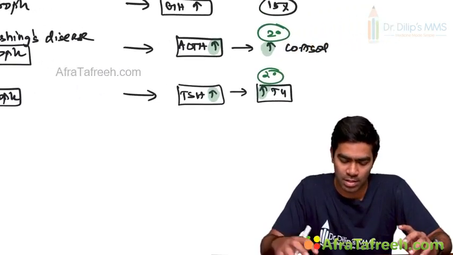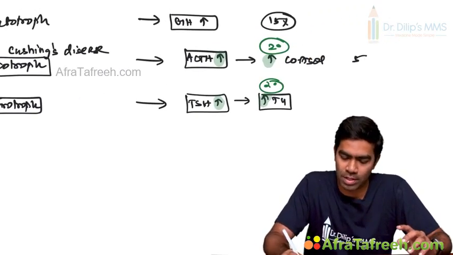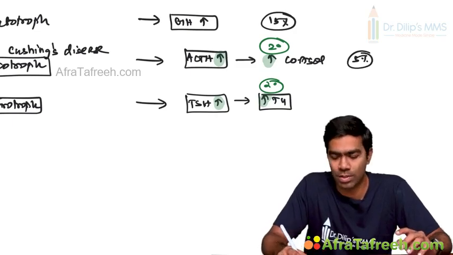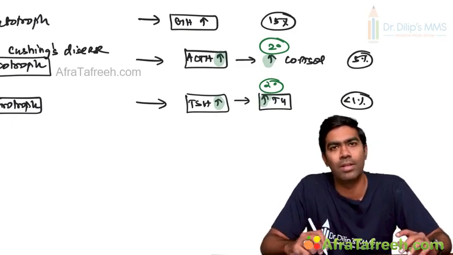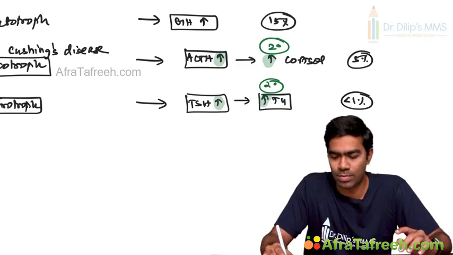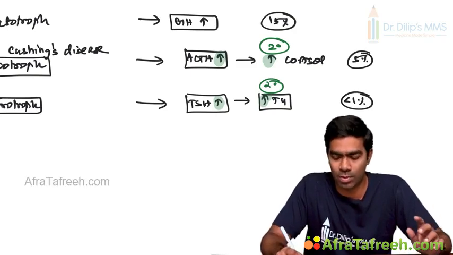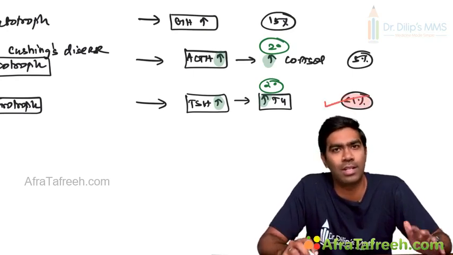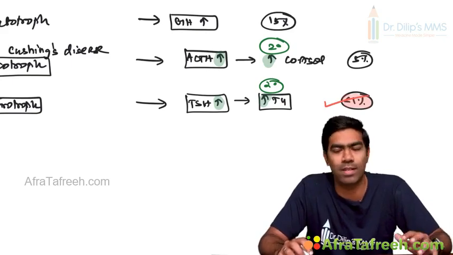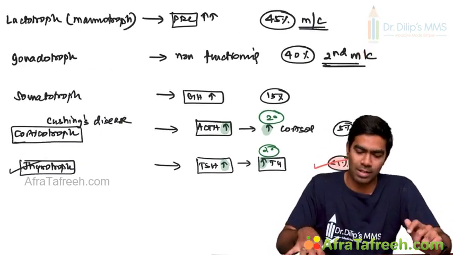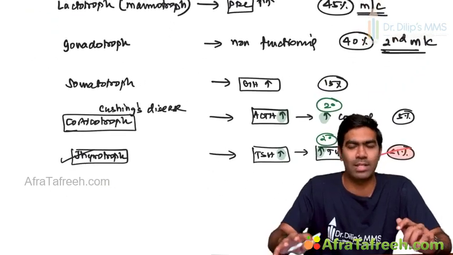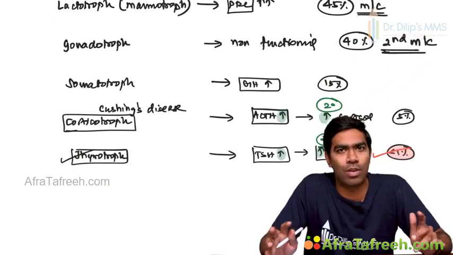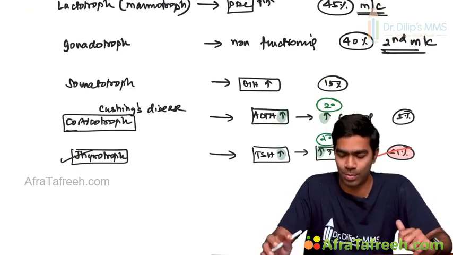What is the percentage? Almost 5% are ACTH producing tumors and less than 1% are the TSH producing tumors, which means if they ask you among the pituitary adenomas which is the least common or rarest form, you can tell it's a TSH producing pituitary adenoma. It's very, very rare, less than 1%. This is how you classify based on the cell of origin of a particular pituitary adenoma.